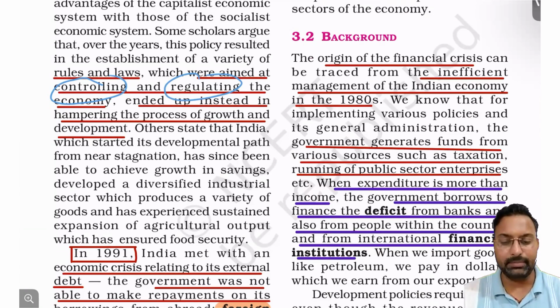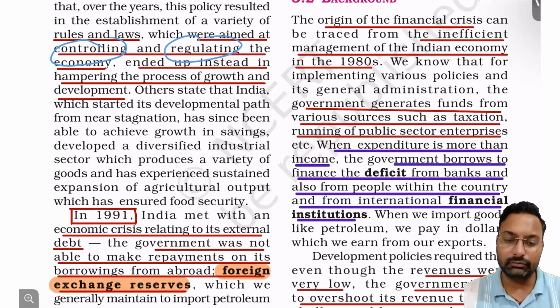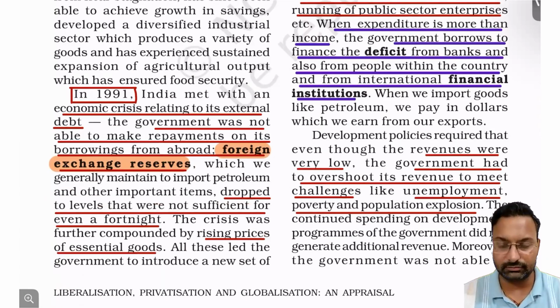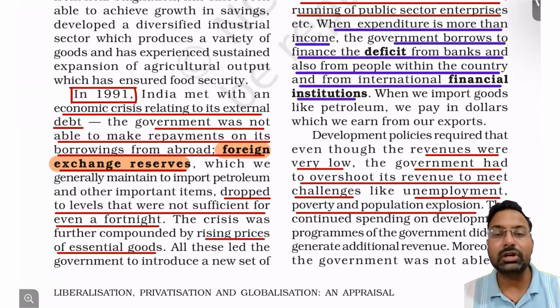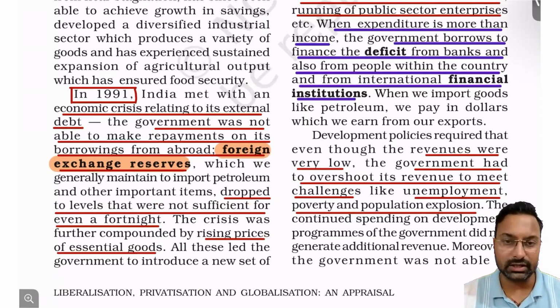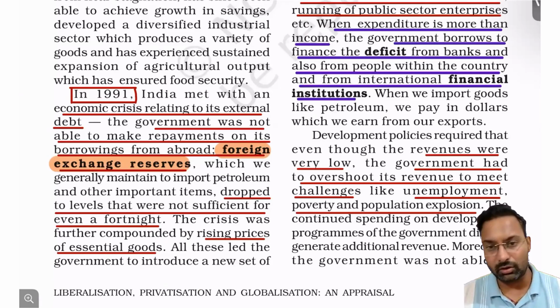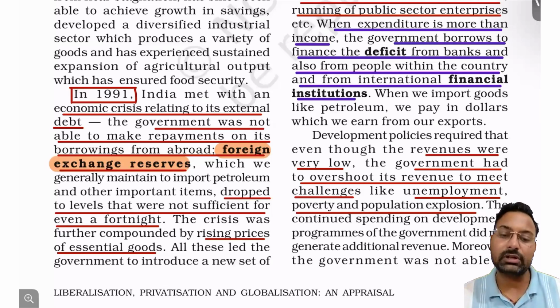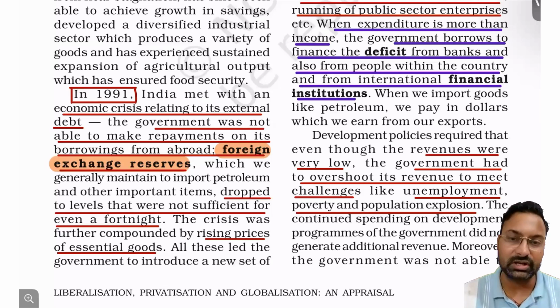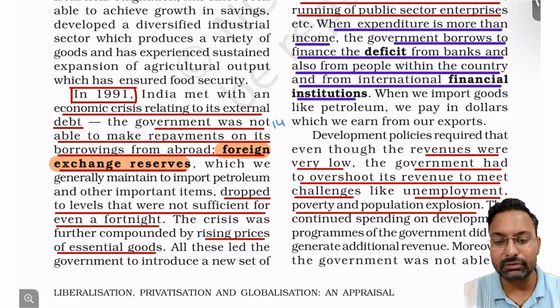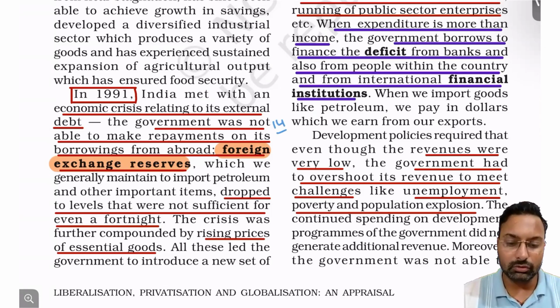So what actually happened in 1991? We went into a crisis situation, right? The government was not able to meet its imports. Our exports were already not performing well, and we were not able to import the commodities that were essential from outside. We had funds for only 14 days of foreign exchange reserves, right?